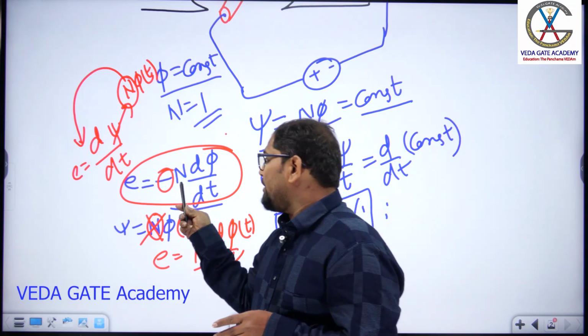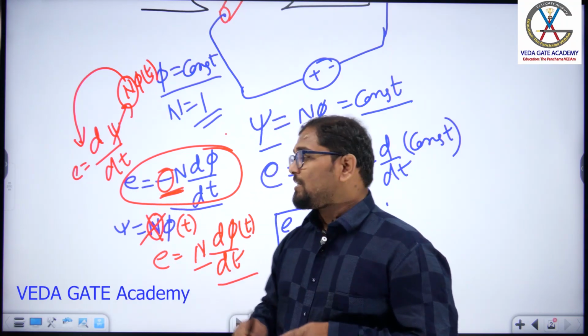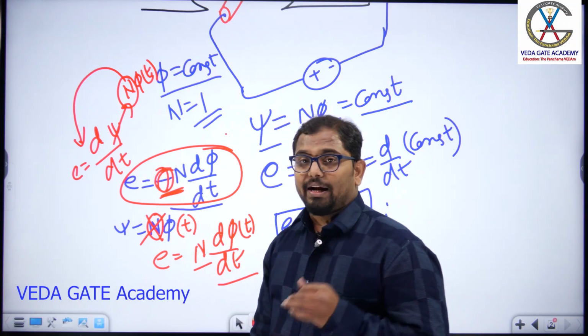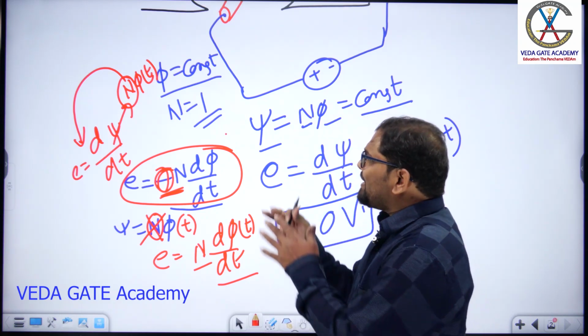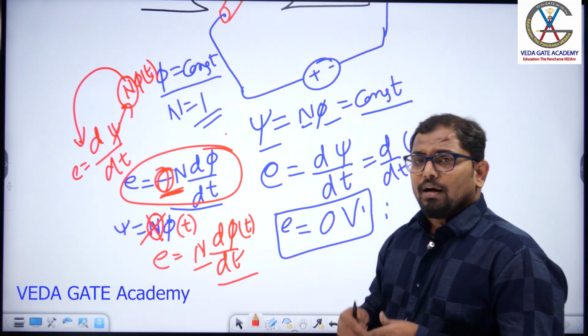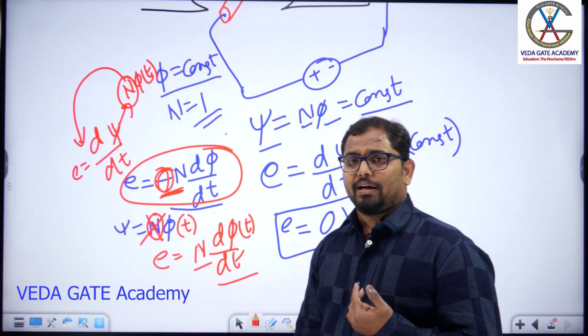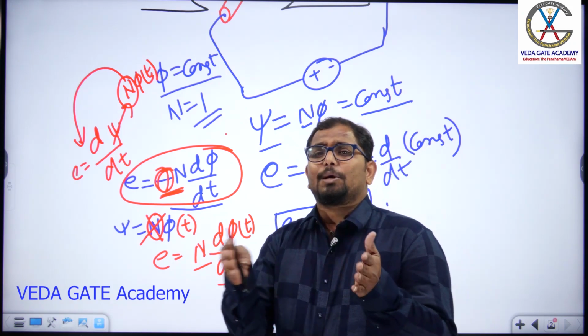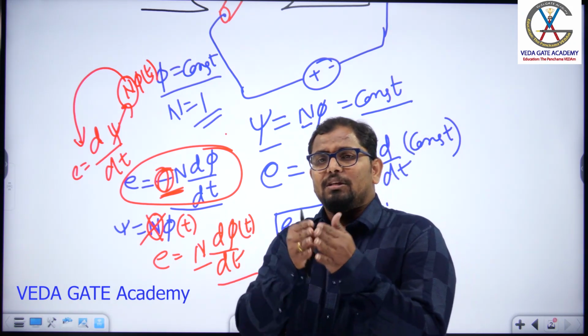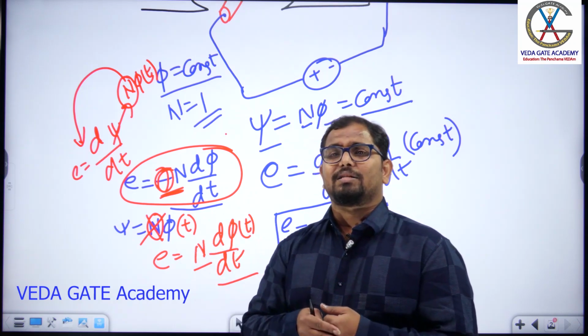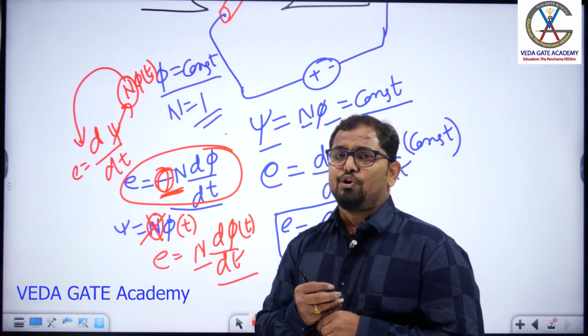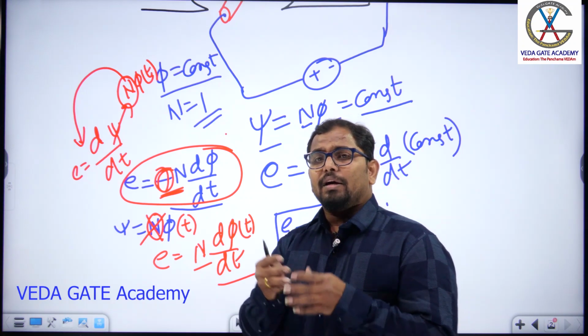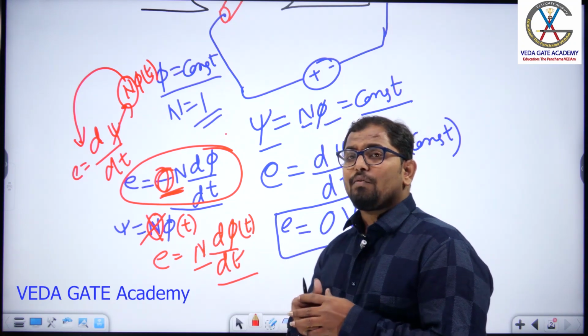That is the usual thing proposed by Lenz's law with a negative sign. So this is the basic introduction to Faraday's law of electromagnetic induction. Why? Because the student perception is a simple statement like whenever a conductor cuts the magnetic field an EMF is induced. That is a wrong statement from the general point of view.